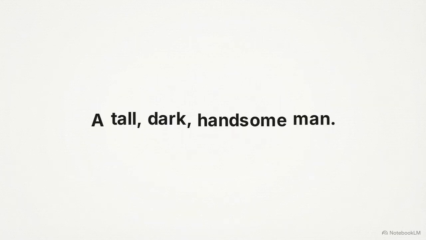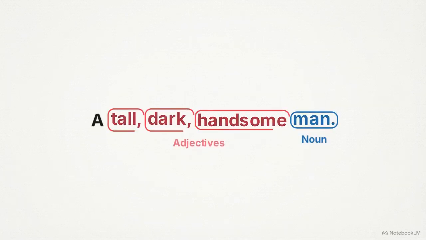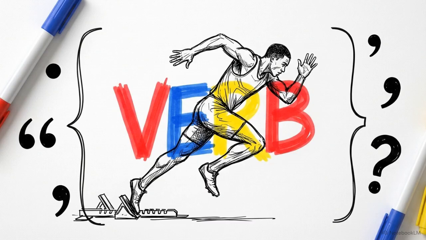You can stack multiple adjectives onto a single noun. A tall, dark, handsome man. 3 separate modifiers, all describing one object. But none of these words matter without an engine. That engine is the verb. It represents sheer action, energy, and execution.